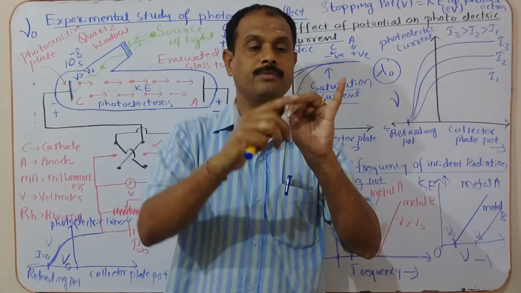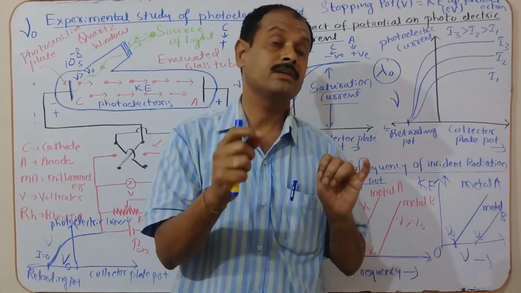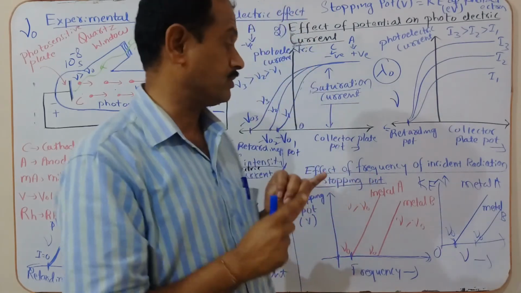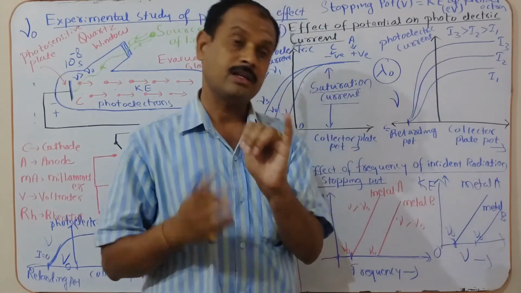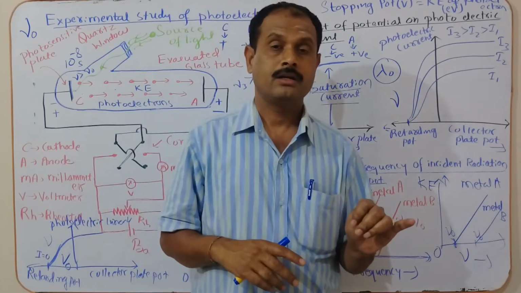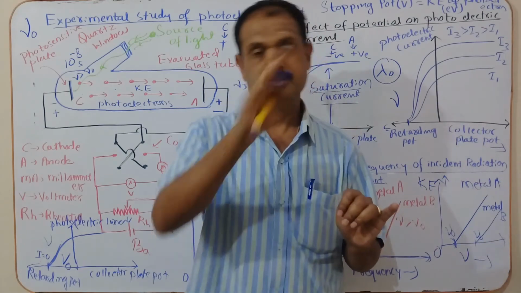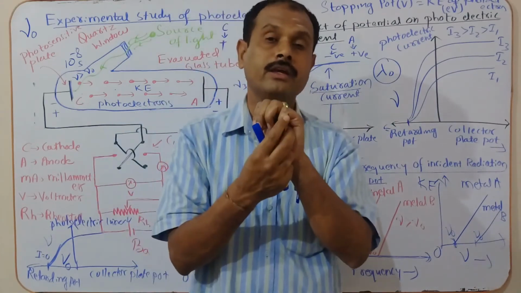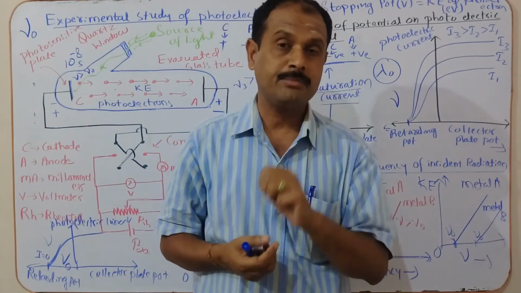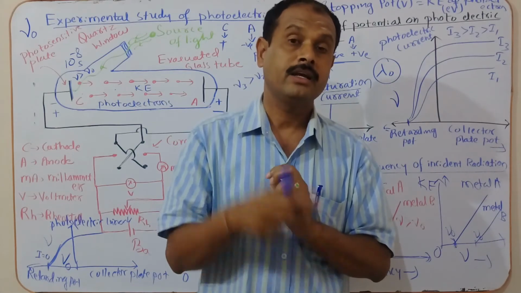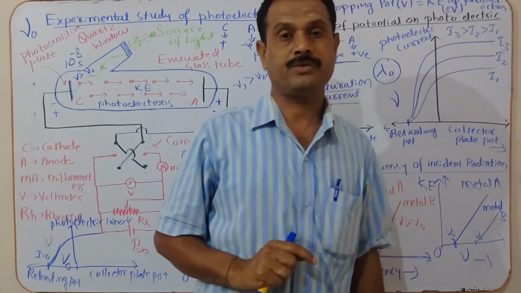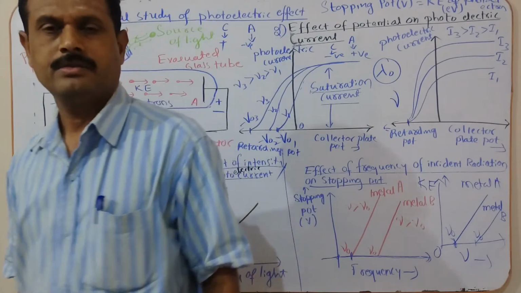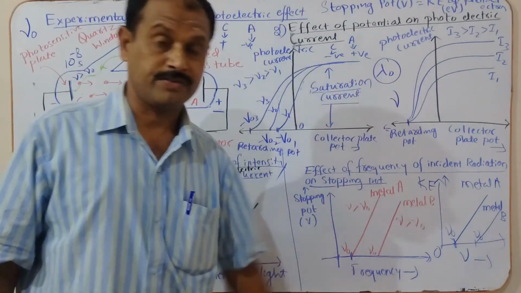And the fourth point: the kinetic energy of the photoelectrons is directly proportional to the frequency of the incident light. In other words, from the above graph, the stopping potential is directly proportional to the frequency of the incident light. And lastly, the photoelectric current is directly proportional to the intensity of the incident light, provided the light frequency is greater than the threshold frequency. These are the five very important experimental results of the photoelectric effect.